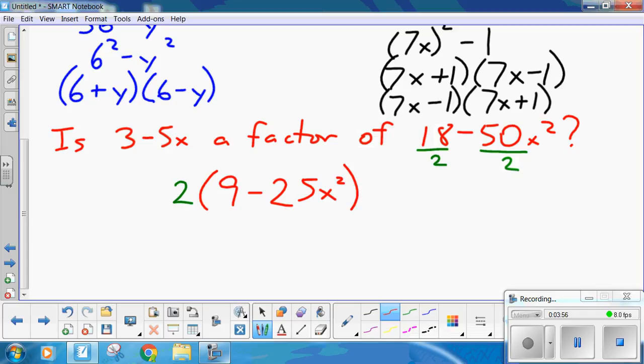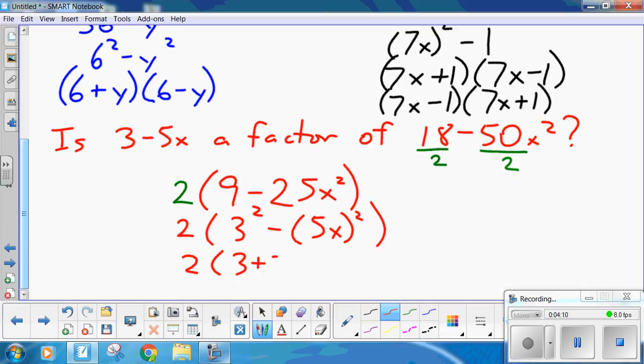Now, do I have a difference of squares? Yes, I do. This is 2 times 3 squared minus 5x squared. That's 2 times 3 plus 5x times 3 minus 5x. 3 minus 5x? Yes, it's a factor. It's a little bit sneaky.